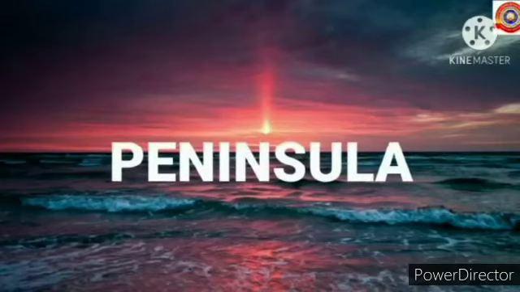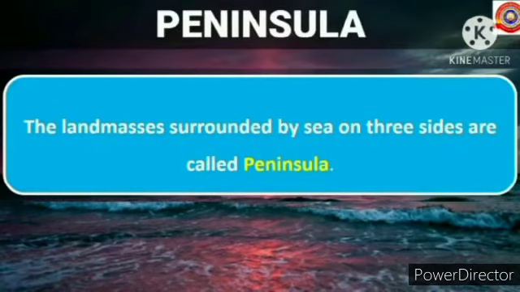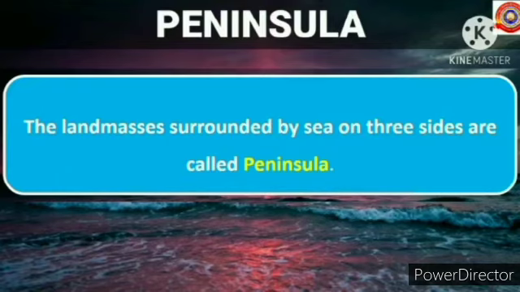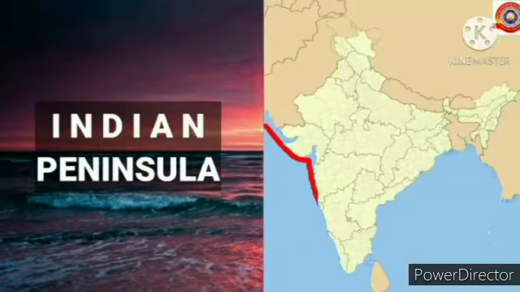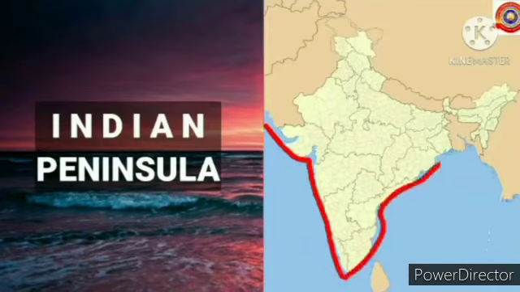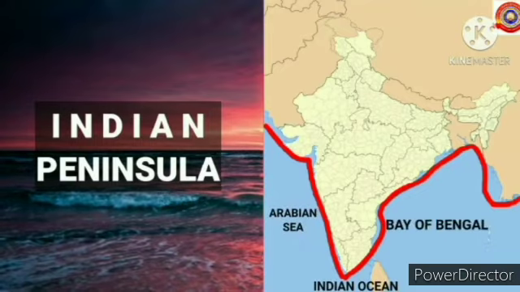Let's learn about peninsula. The landmasses surrounded by sea on three sides are called peninsula. For example, Indian Peninsula. Three sides of the land are covered with water: Indian Ocean in the south, Arabian Sea in the west, and Bay of Bengal in the east.